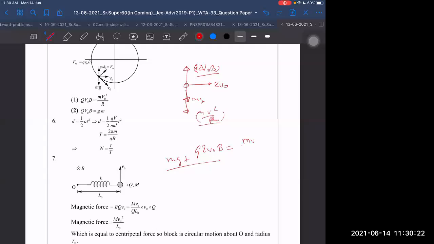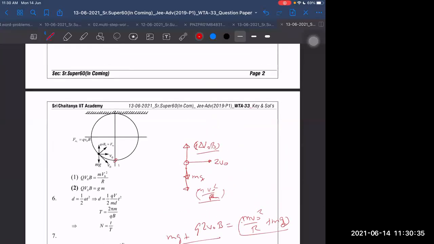So our equation should be m into v naught square by r plus mg. You need to take only the tangential velocity. The reason is we are writing v naught here, let us say the tangential velocity. The bottommost point is b. Acceleration of b with respect to c plus acceleration of c is equal to total acceleration of b. But acceleration of center is 0, since there is no horizontal force on the total ring so it cannot have any horizontal acceleration. So the acceleration of b with respect to center is also the acceleration of b.